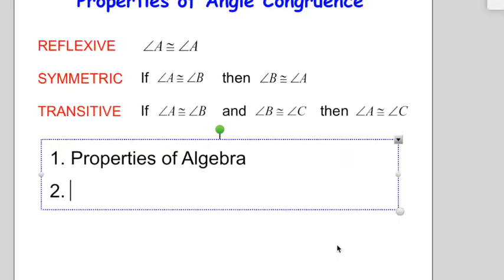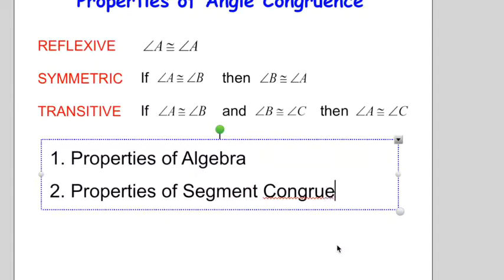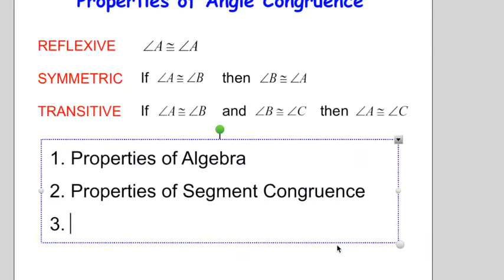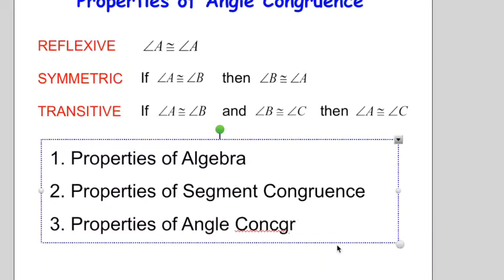So that's my phone going off in the background. The second thing we learned yesterday was properties of segment congruence. And then today what we are learning is obviously properties of angle congruence. These are all properties, these are all reasons that we can use in our proof. They're going to help us solve proofs.